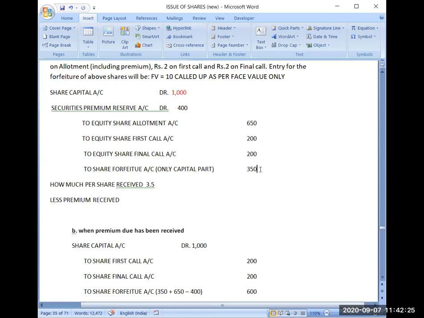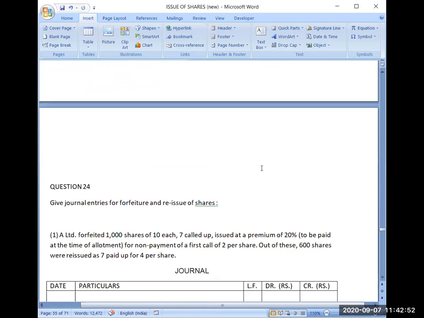Then fourth rule is that while calculating the amount for share forfeiture, the amount only received for the capital part will be written in share forfeiture. So whatever amount you have received, subtract premium received from that, and the amount which you have received for capital part will be written in share forfeiture. So these 4 or 5 things we have done in the morning.